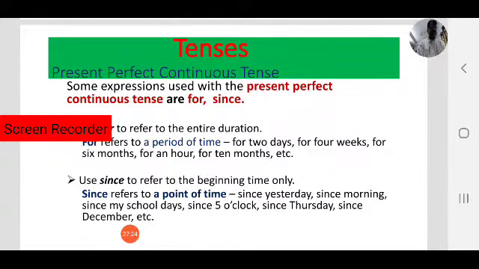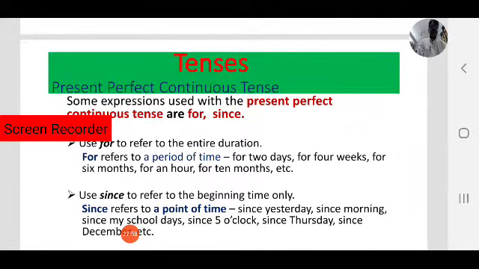So where we have to use for and where we have to use since. Let us focus on these two frames. This is also a very important one. We have to know where we have to use for, where we have to use since. Not only for speaking, in examination point of view also, this is most important one, most confusing, where we have to use for, where we have to use since.